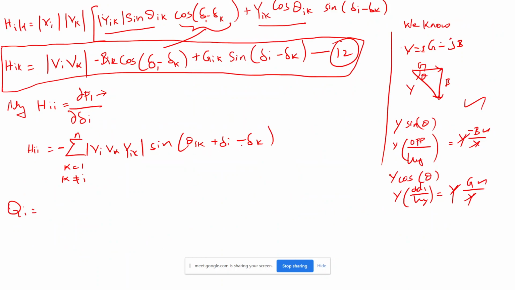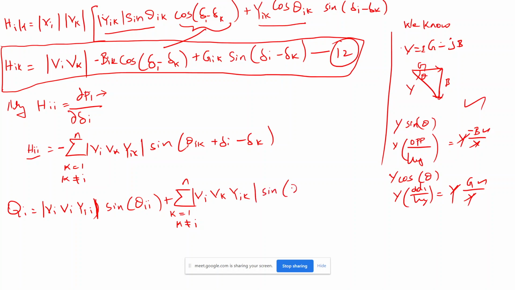Compare this H_ii with this Q_i. So Q_i is nothing but V_i V_i Y_ii sin theta_ii plus the summation over k equal to 1, k not equal to i, to n, of V_i V_k Y_ik sin(theta_ik plus del_i minus del_k). Suppose I add one more minus Q_i here.